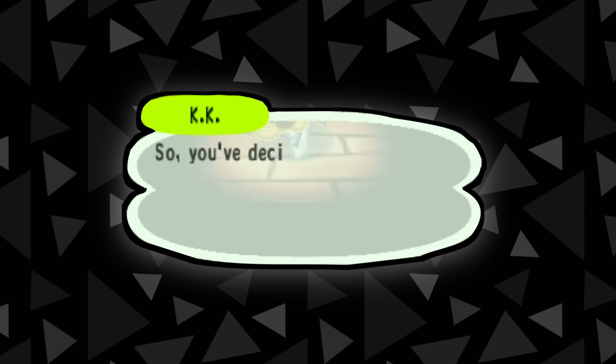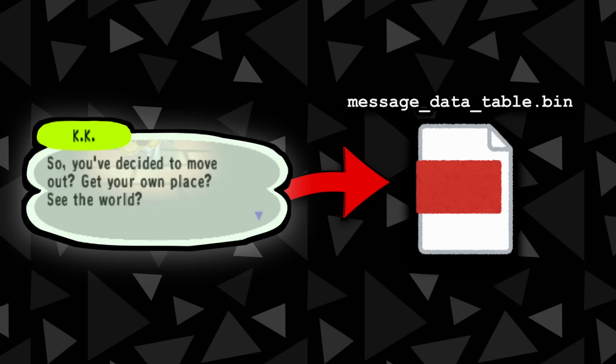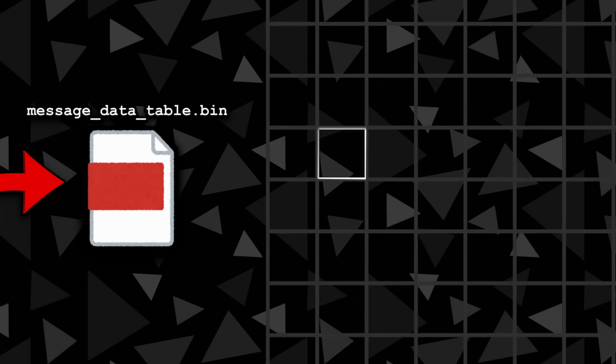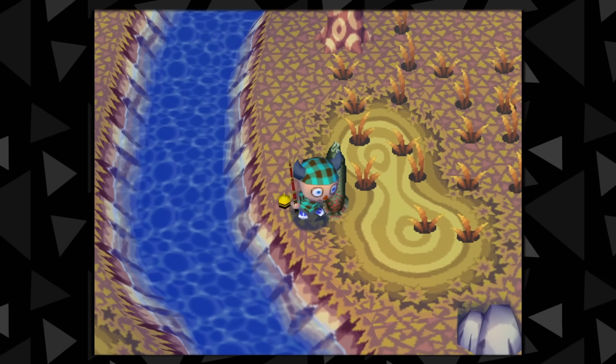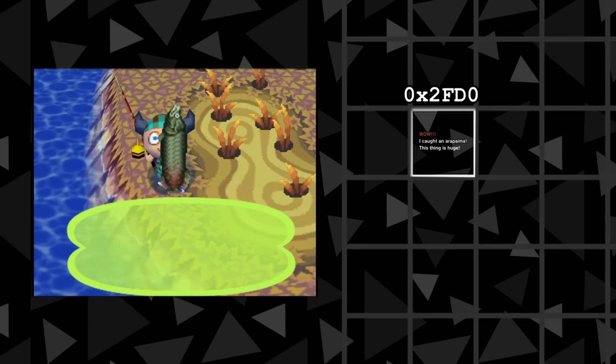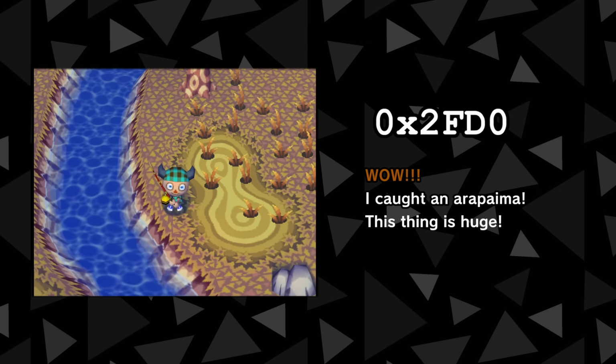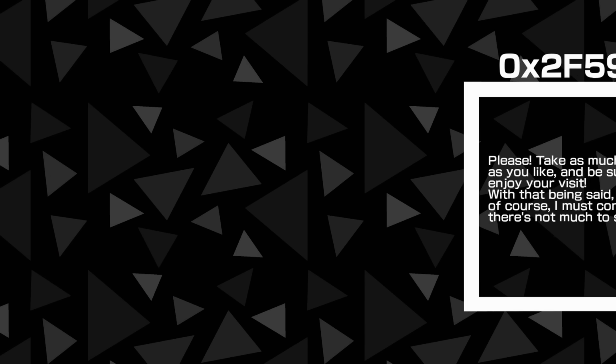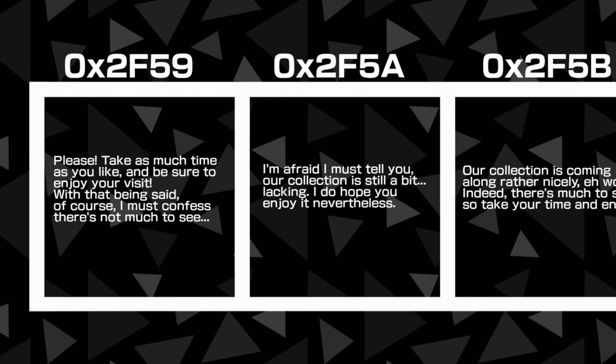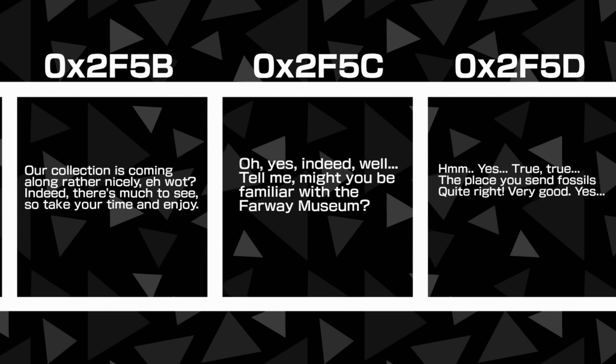Essentially, all of the text in this game works by referencing this table, which then points to the appropriate dialogue for the situation. For example, if I catch a fish, like the Arapaima, the game will point to dialogue entry 2FD0 in this file, which maps to the Arapaima catching text. If it's easier to understand, the text in this game kinda works as if it's all stored in one giant array.